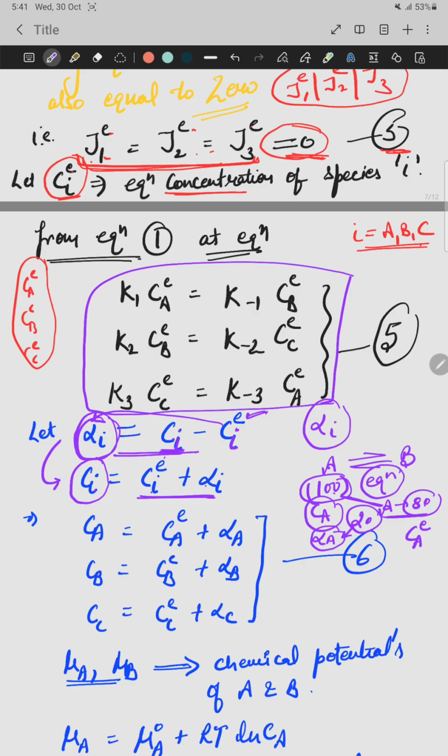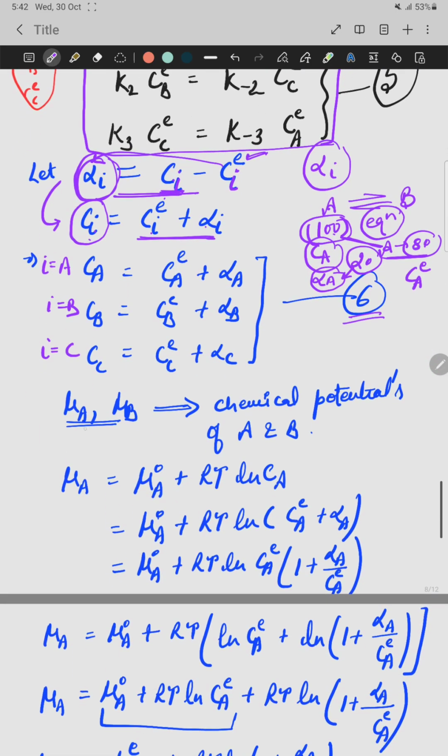So from this relation we find all the three concentrations: replace i with A, replace i with B, replace i with C. This will become my equation number 6. Okay. So now, as we know, mu A and mu B are the chemical potentials, and mu A can be written as mu A naught plus RT log concentration of A, and the concentration of A, as we can see from equation number 6, is C A E plus alpha A.